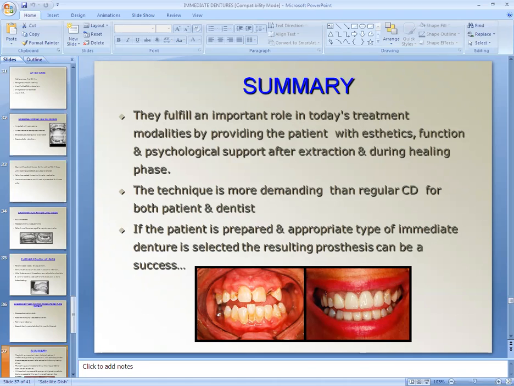So, in short, psychological benefit is provided to the patient by the immediate denture. Immediately after the extraction, aesthetics and function are restored. So, though it is a time demanding procedure and costly, still immediate denture helps the patient a lot, and patient is easily adapted to the immediate denture.